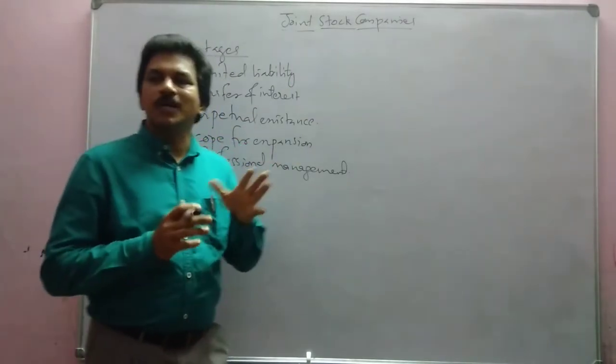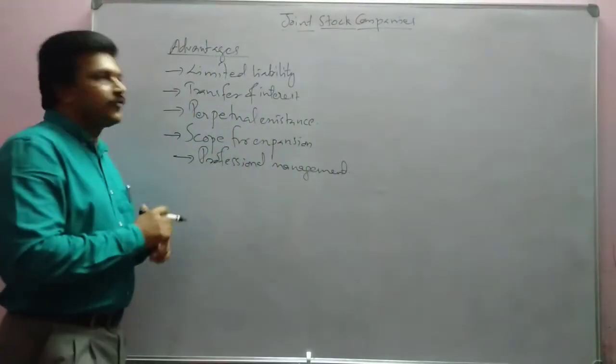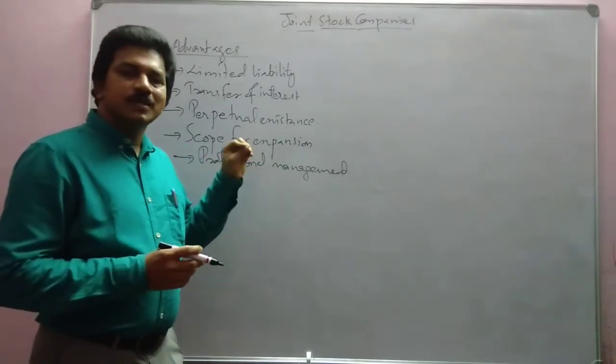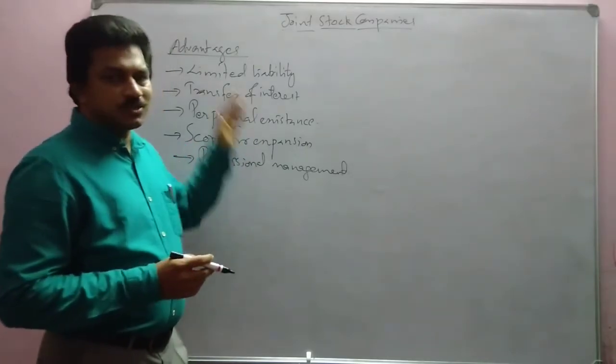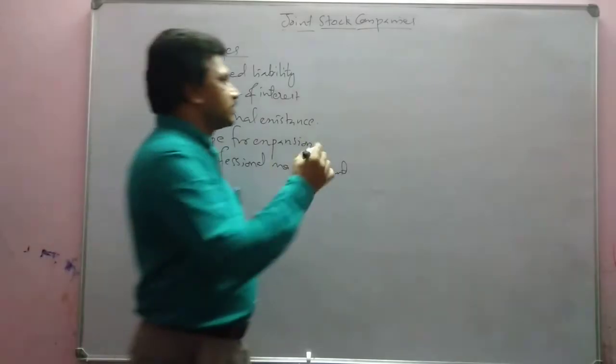So professional management is one of the most important advantages of joint stock companies. Then now let us discuss what are the limitations. So these are the various advantages. Now let us see the limitations.